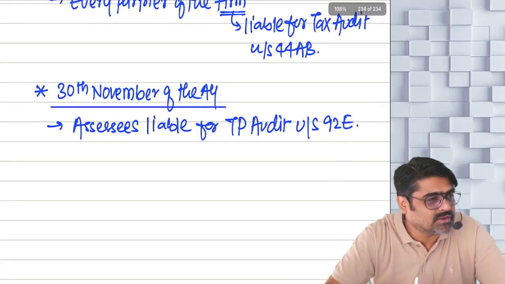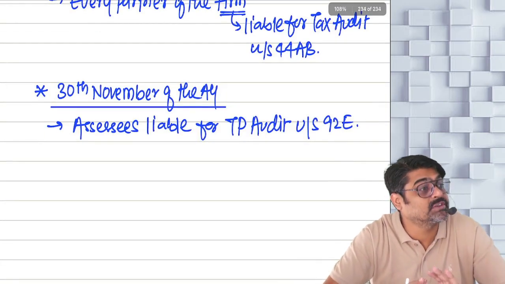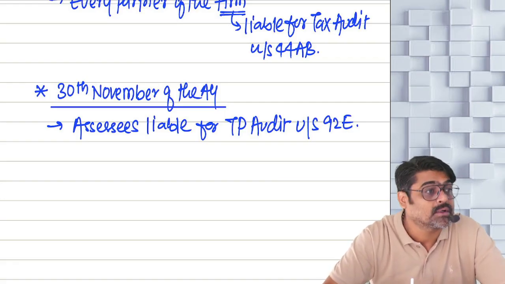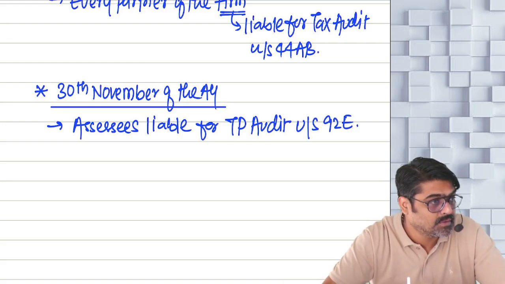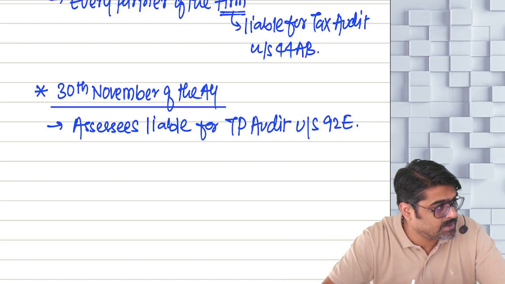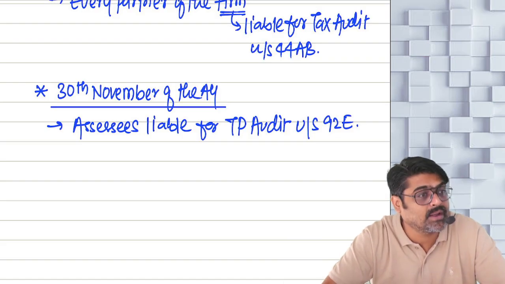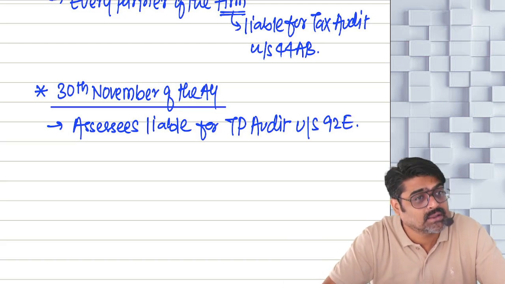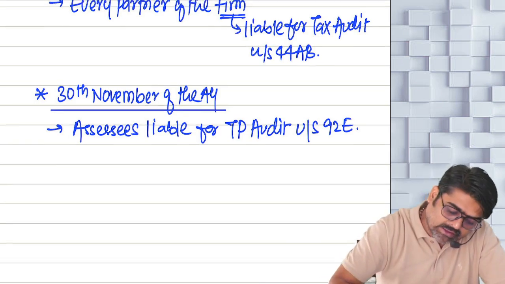So there are certain assessees to whom the provisions of transfer pricing are applicable, and as per the provisions of transfer pricing, they are supposed to get the transfer pricing audit done. So if you are an assessee to whom transfer pricing audit is required to be done, for you the due date will be 1 month extended. It will be 30th November. Yes or no?